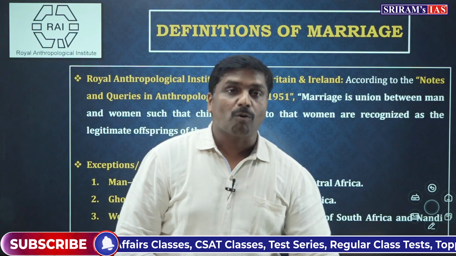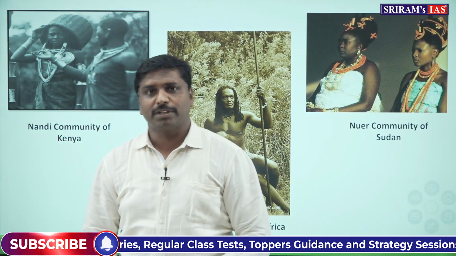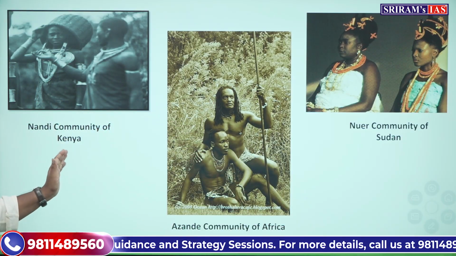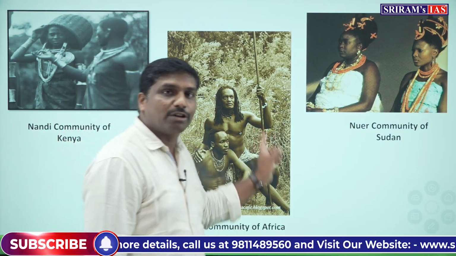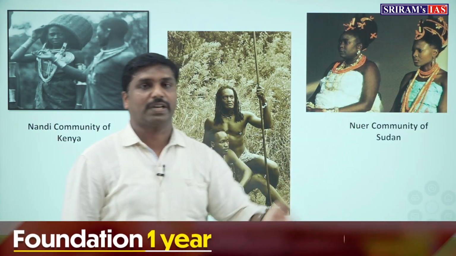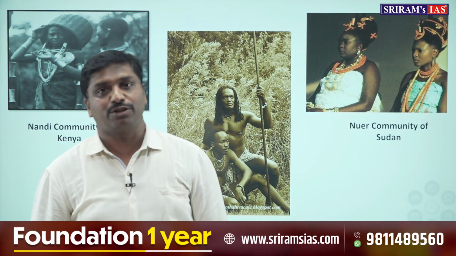Try to remember the communities: the Nandi community of Kenya and the Azande community of Africa for man-to-man marriages, and the Nuer community of Sudan for ghost marriages. Keep these things in mind.